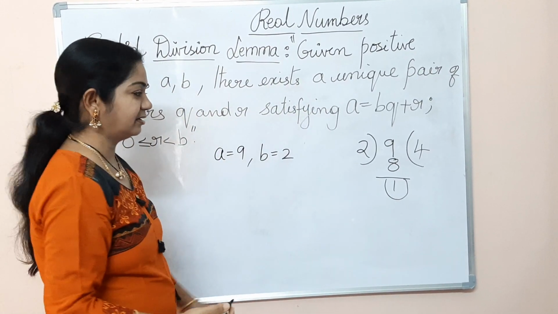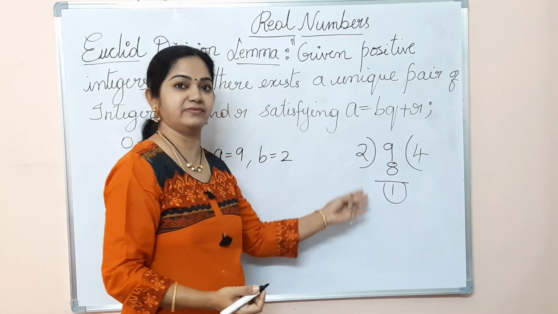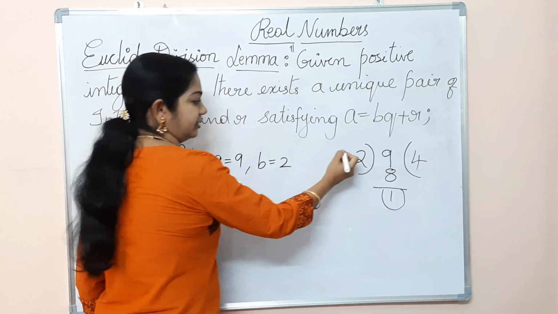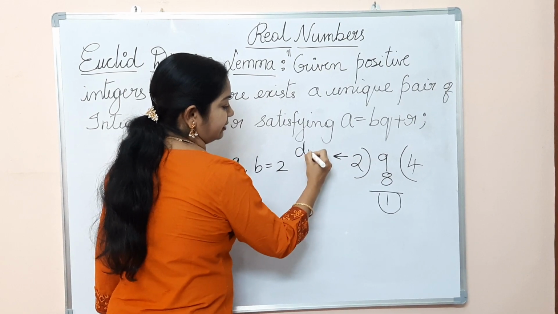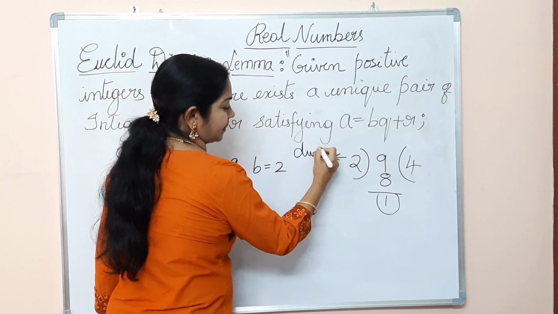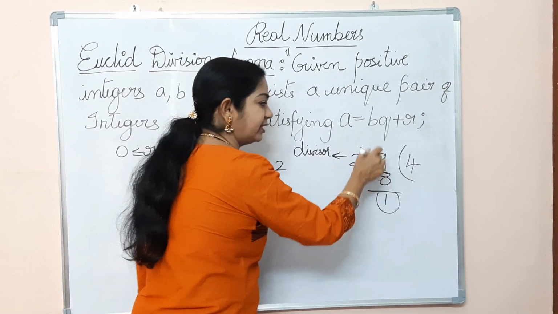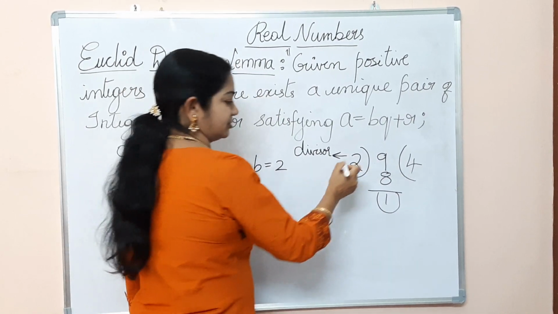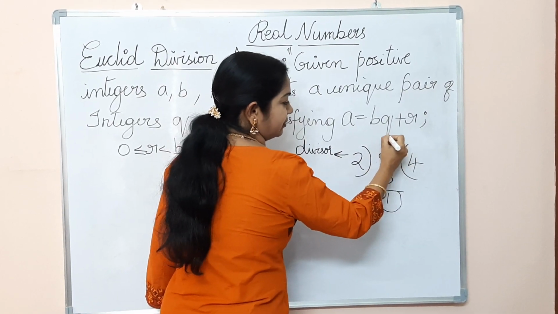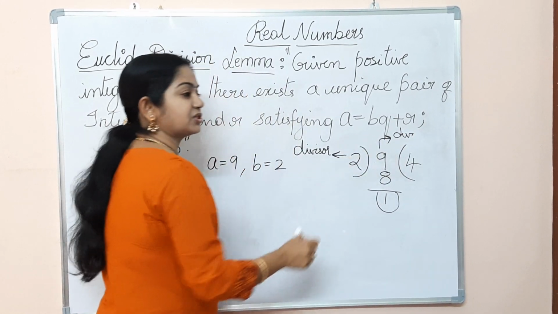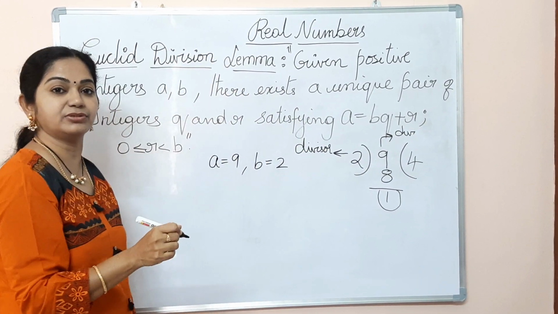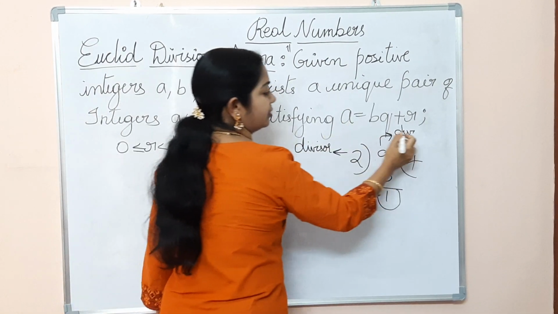So you may think, why is ma'am telling the simple division? So let's look here. This 2 is called the divisor, with which I am going to divide the number 9. 9 is called the dividend, to which I want to find a solution, the number to which I want the answer.